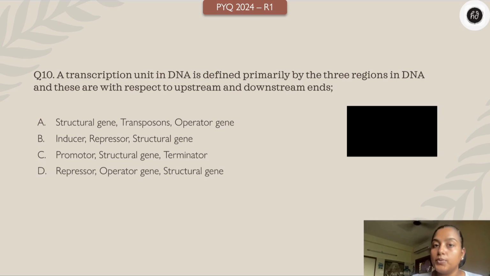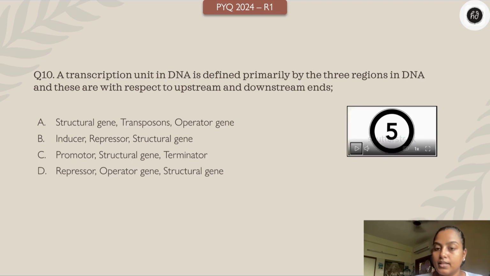The last and the final question for the session. Come on. I want everybody to answer. A transcription unit in DNA is defined primarily by 3 regions in DNA, and these are with respect to upstream and downstream ends. What are the primary 3 regions? Structural gene, transposons, operator gene; inducer, repressor, structural gene; promoter, structural gene, terminator; repressor, operator gene, and structural gene. Ready, everybody? Again, an easy and an important question. 3, 2, 1. Your time starts now.